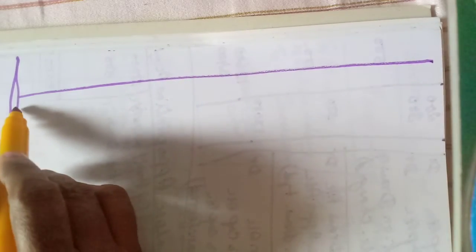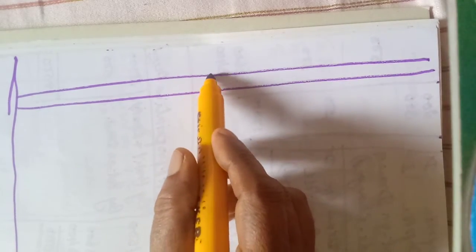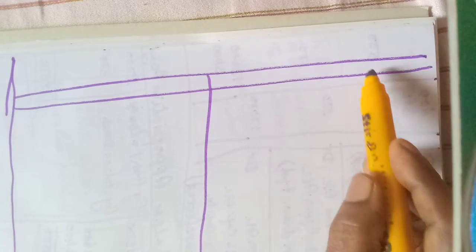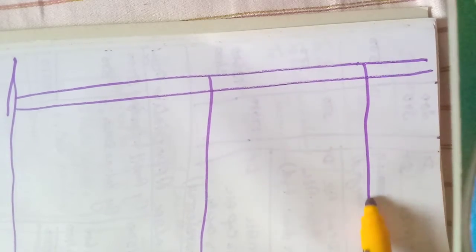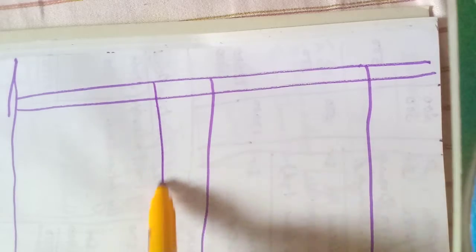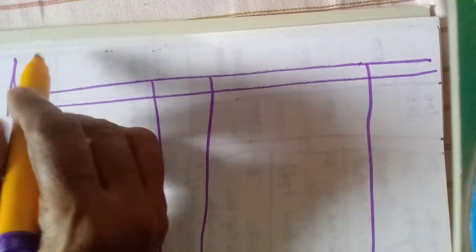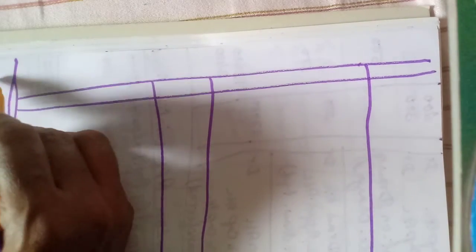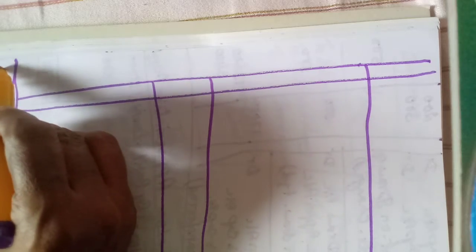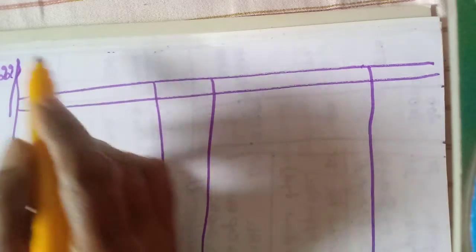Here we need to write the heading, then the particulars. Divide, 2 pages we have to use. First write the number, 22.